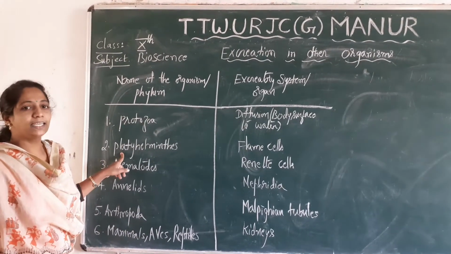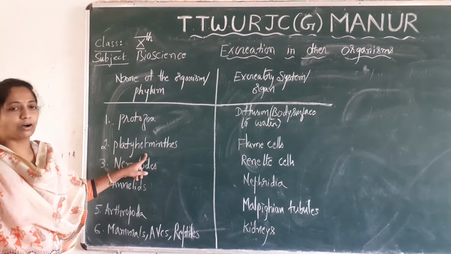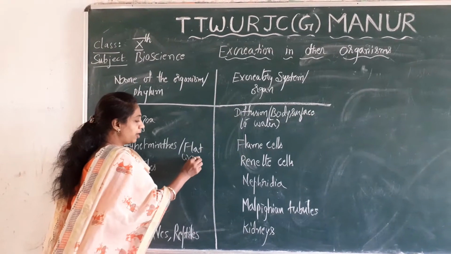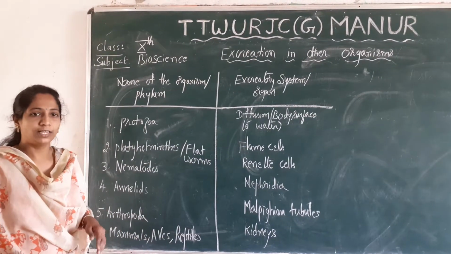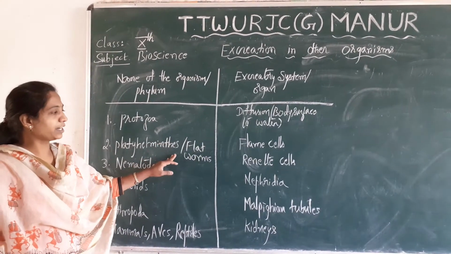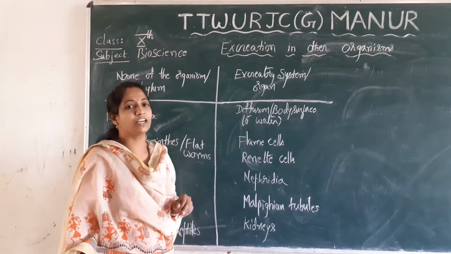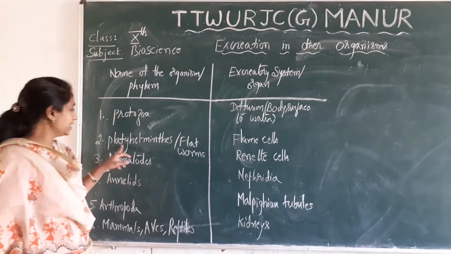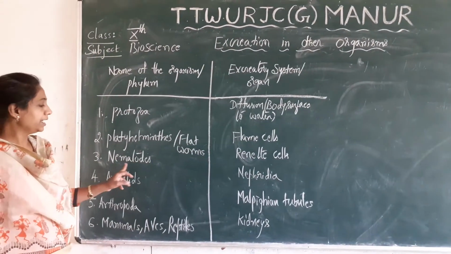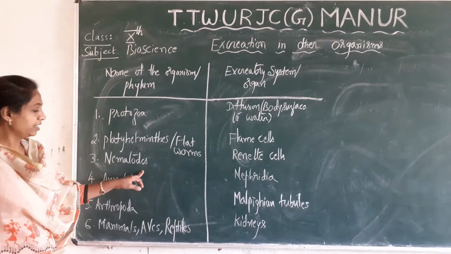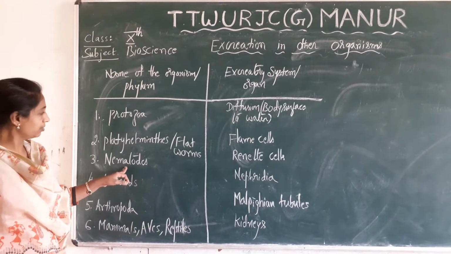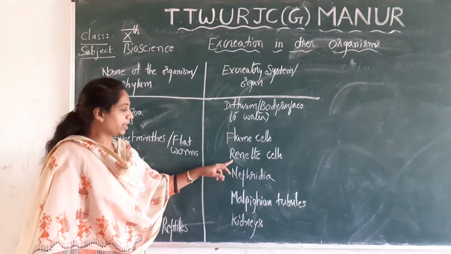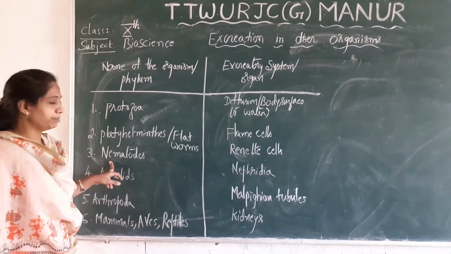Second type is platyhelminthes. Platyhelminthes are the organisms which are called flatworms, which you find in some human beings also. These flatworms contain an excretory organ called flame cells. So flame cells are the specialized organs which help in excretion in platyhelminthes. Nematodes contain round worms. Round worms are included under nematodes, where you find cells called rennet cells. Rennet cells are the specialized cells in the nematoda.